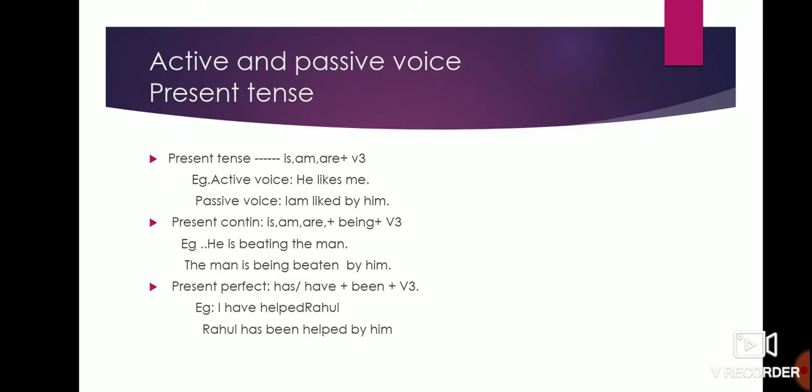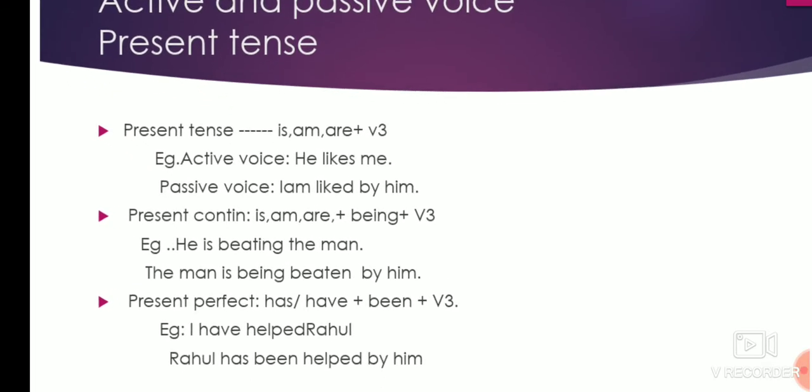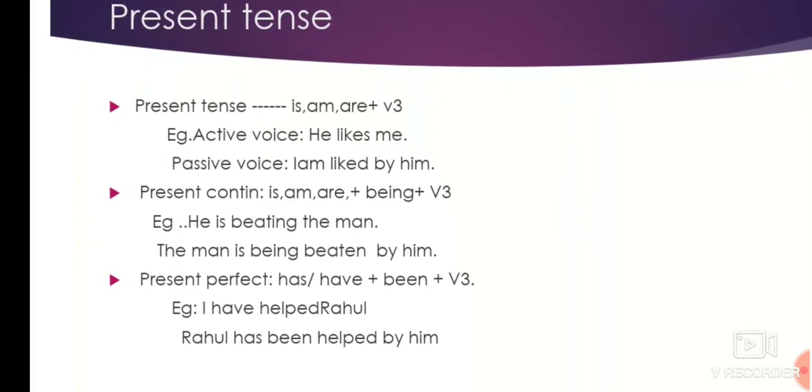Now third is active and passive voice. Now in active and passive voice, first tell me, what is active voice? Where the subject does the action. Passive, where the subject receives the action. Very simply I have explained here. In active passive voice, the three tenses you have to remember: present tense, past tense and future tense.